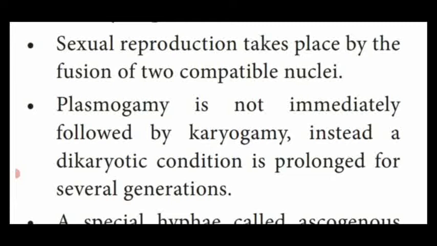Instead of a diploid nucleus, a dikaryotic condition is prolonged for several generations. That means once the fusion of two nuclei takes place, the diploid nuclear condition is present for several generations.